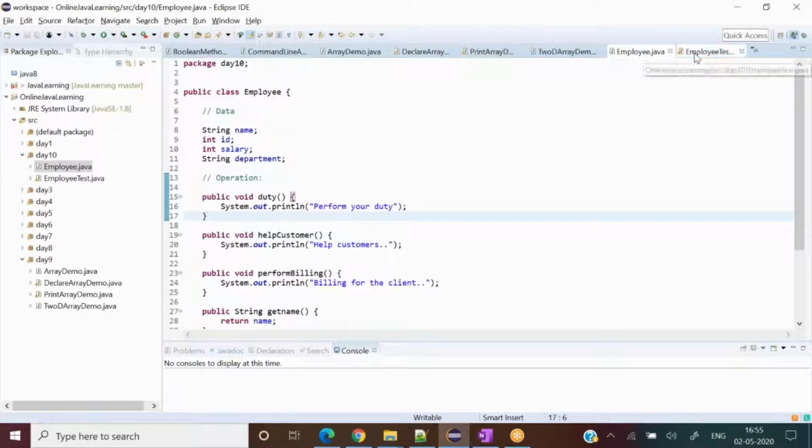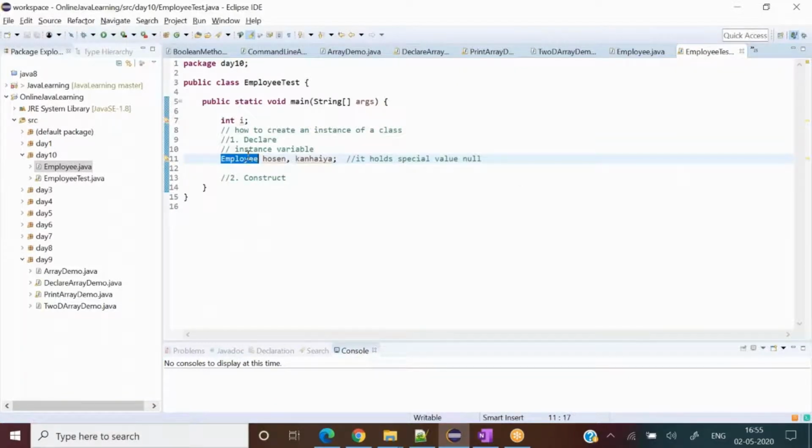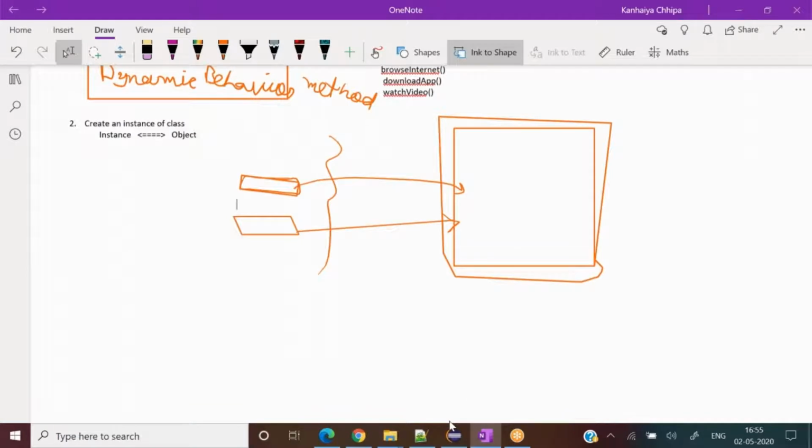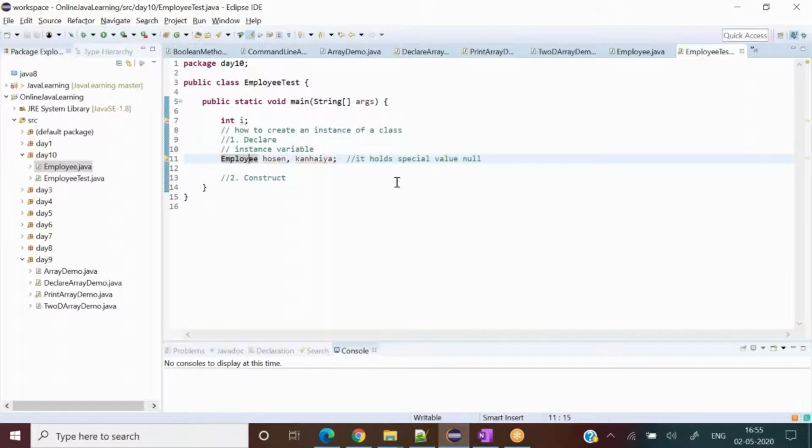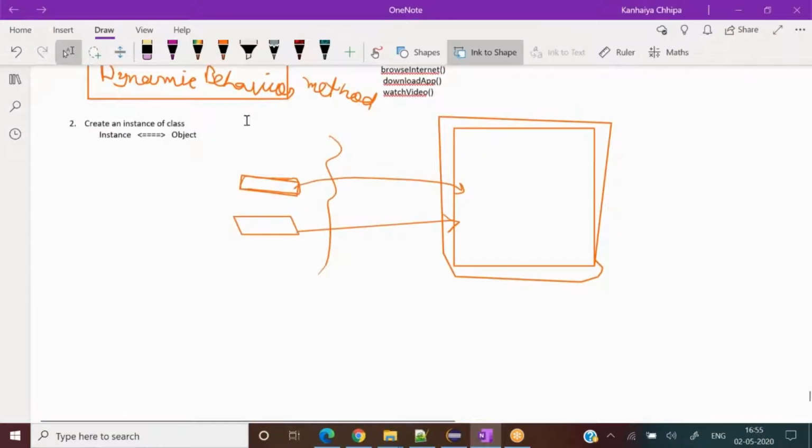Okay, I will explain you. Employee is coming from where? But we don't have a data type for it. See that, okay, class, one more definition let me tell you. Class is a user defined data type. How to correlate with it?